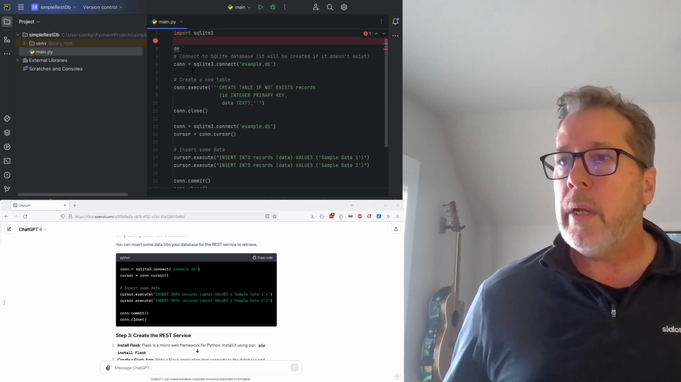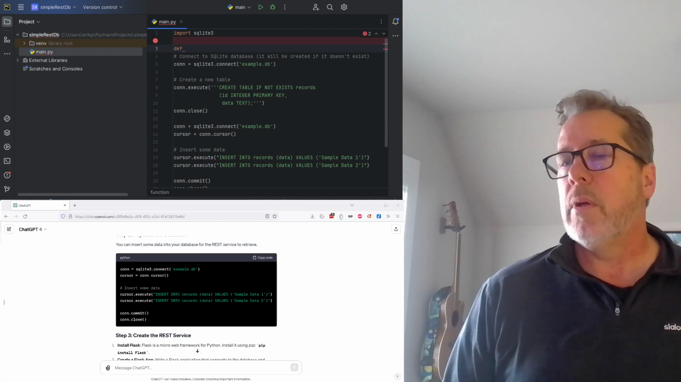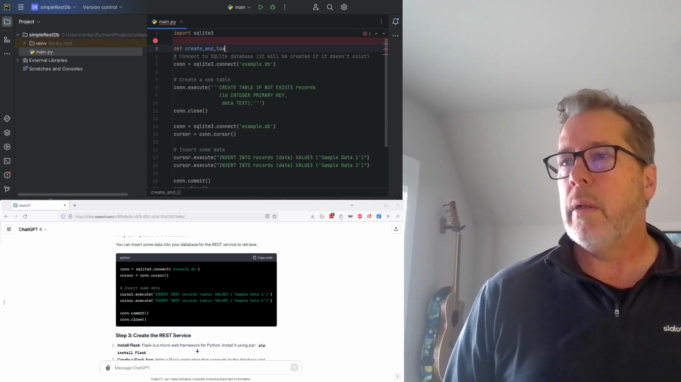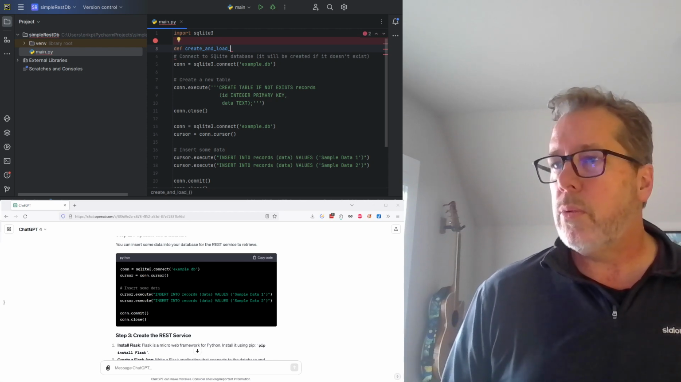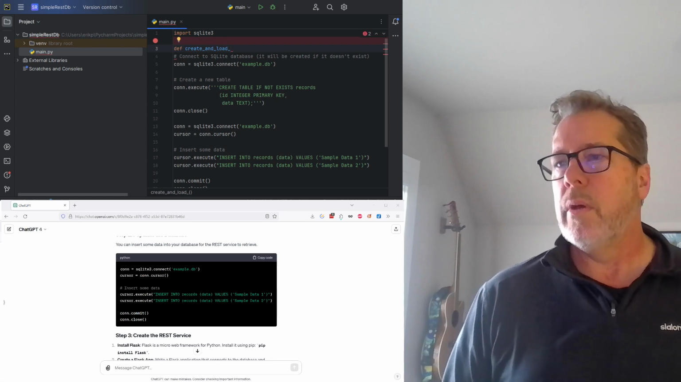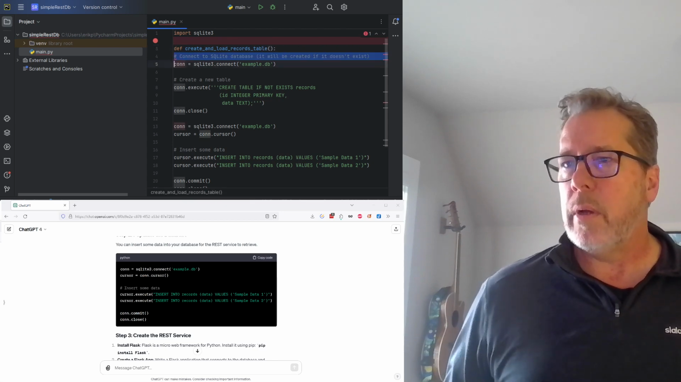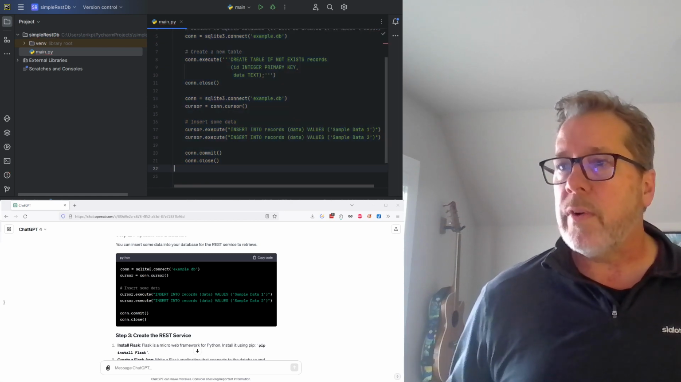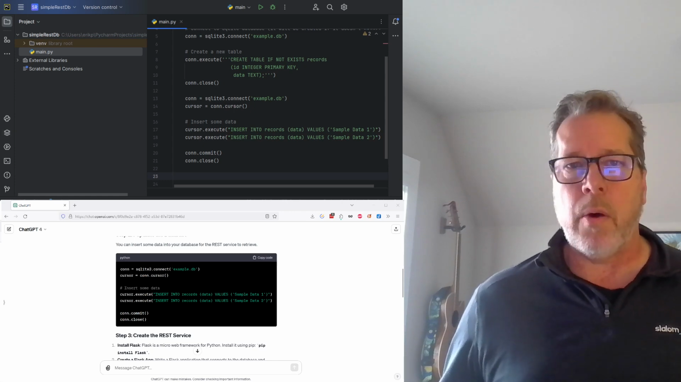So let's create a method. Create and load records table. And I'm just going to tab this stuff over. So now it's an actual function. I do know a little bit of Python. I've played with it, but I don't know the language at all well.